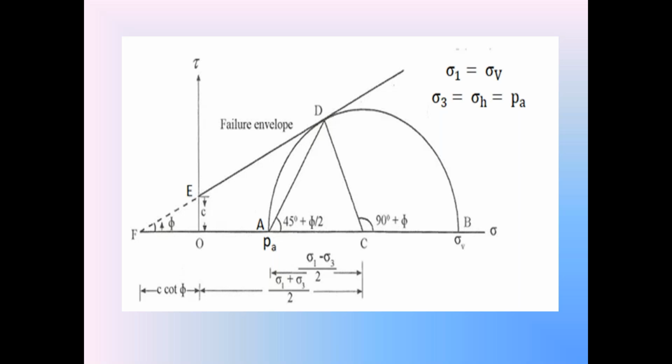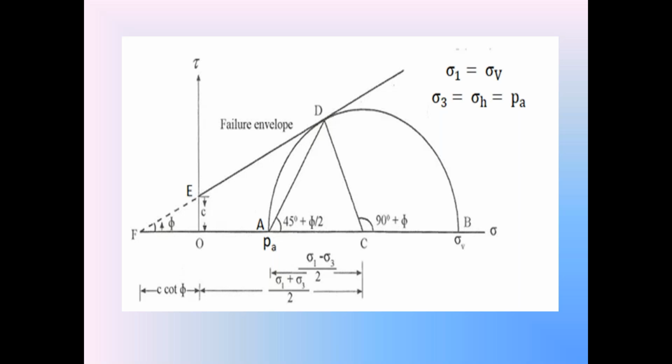The length OA on the sigma axis, the x-axis, is the minimum horizontal stress sigma H in the active condition. It is also called sigma 3, the minimum principal stress, and the active earth pressure PA for the backfill. The length OB in the diagram is the major principal stress, the vertical stress in the backfill, sigma 1. It is also sigma V.